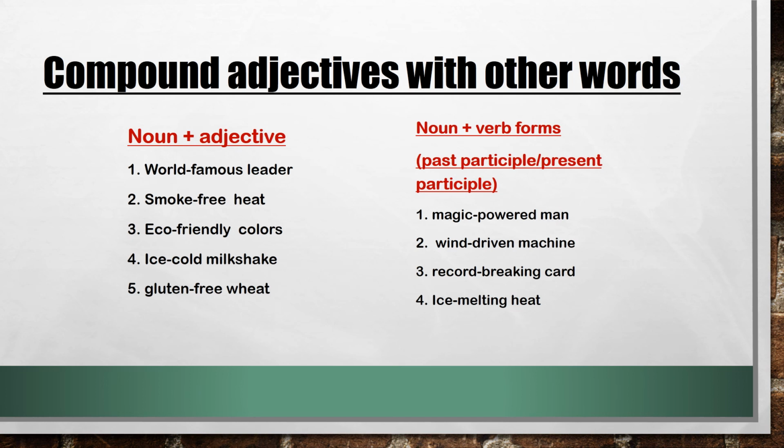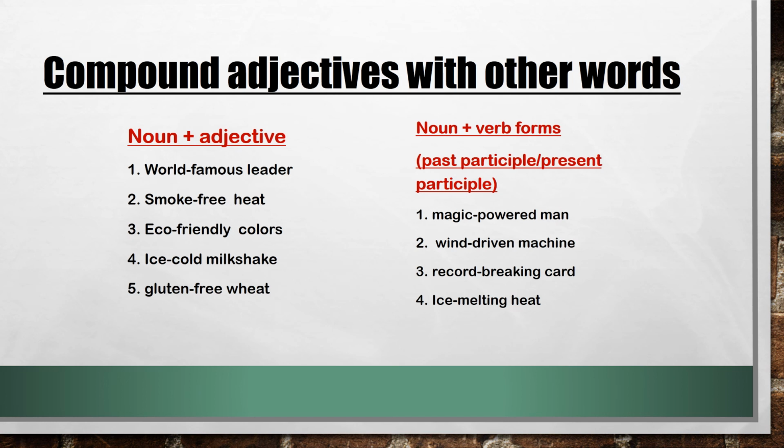Here in this next column we have used noun plus the verb forms, past participle or present participle. In the previous slide we learned the adjective and adverb along with the forms of verbs. Here we are learning noun plus forms of the verb.